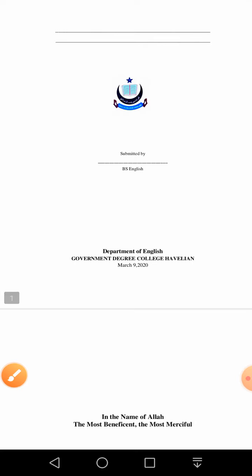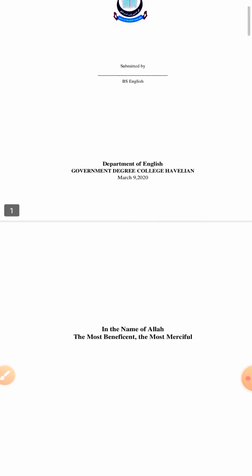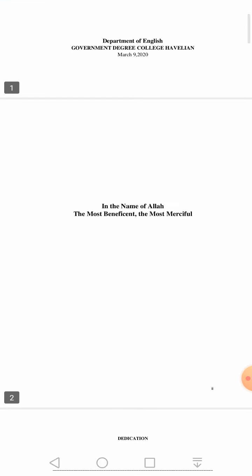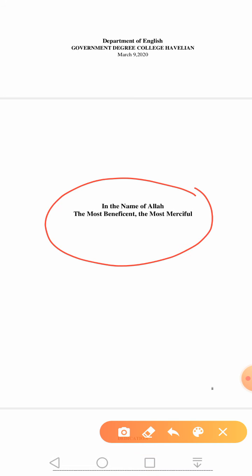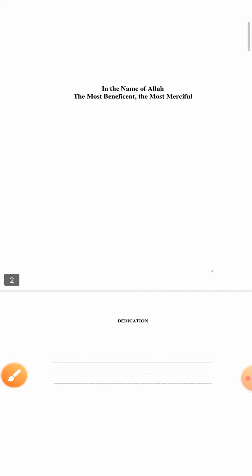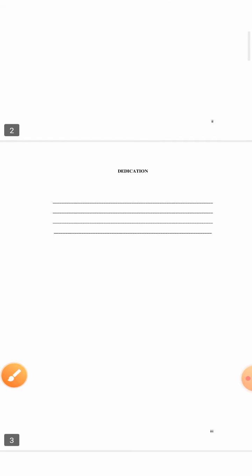Okay, now this was page number 1. Now this is page number 2. It is optional. Usually people write Bismillahirrahmanirrahim. So you can write it. It is optional, you can skip. Now dedication, it is also optional. You dedicate your work to someone you are emotionally attached to.